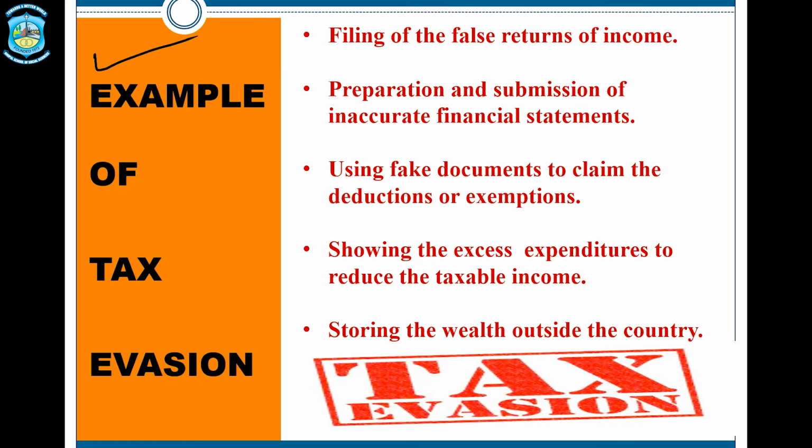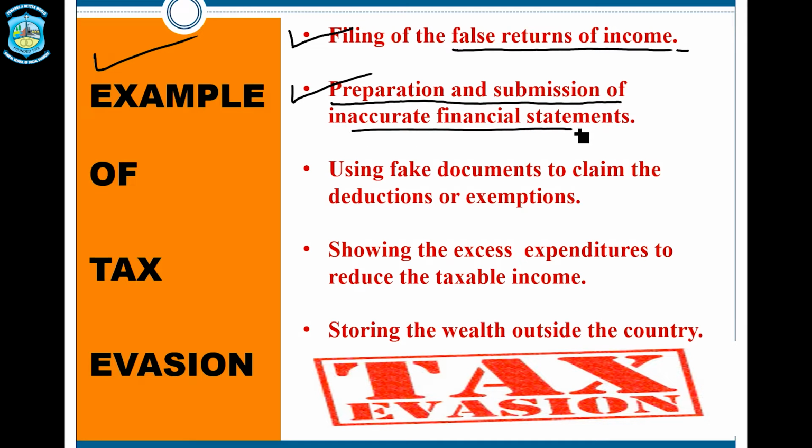First of all, some persons are not filing the return or are filing a false return of income. A false return of income means showing less income to minimize the tax. Next, they are also involved in the preparation and submission of inaccurate financial statements. Inaccurate financial statements mean statements showing an incorrect income, a false income, a minimum income to avoid the tax,